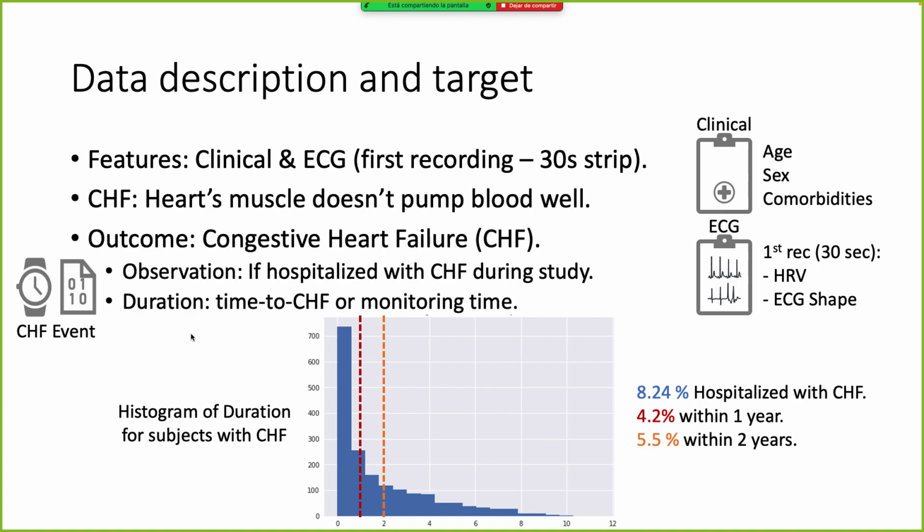That is a condition where the heart muscle doesn't pump blood well anymore to the body. And for labels, we have the observation, that is, whether the patient has been hospitalized for CHF during the study, and the duration, that is the time to CHF, or the amount of time that we have been observing the patient.